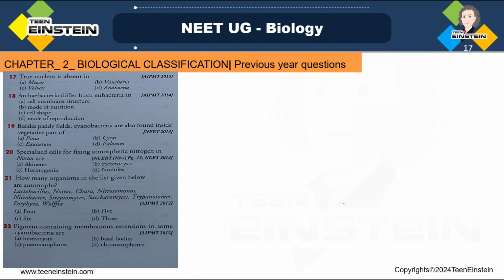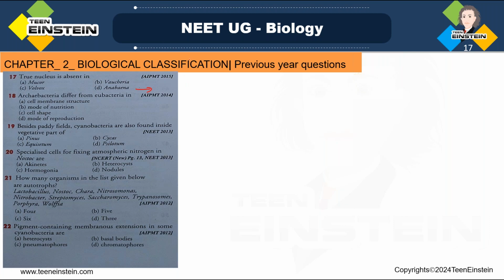True nucleus is absent. In which one? In which one is the true nucleus absent? Mucor, Volvox, Vaucheria, Anabaena. See, in option D, Anabaena, you know Anabaena is a genus of filamentous cyanobacteria, which exists as plankton, and that belongs to the kingdom bacteria.